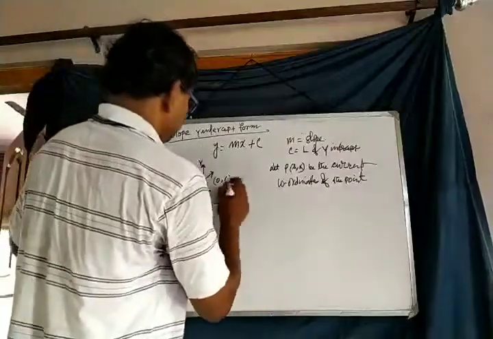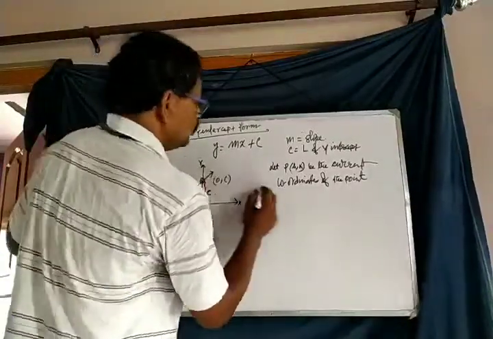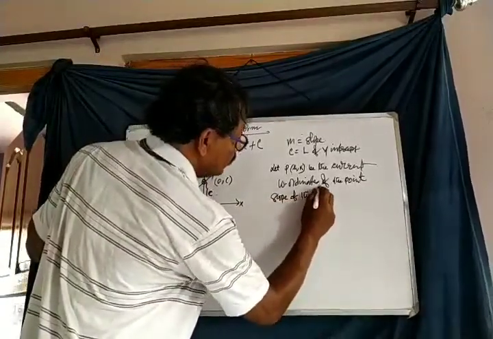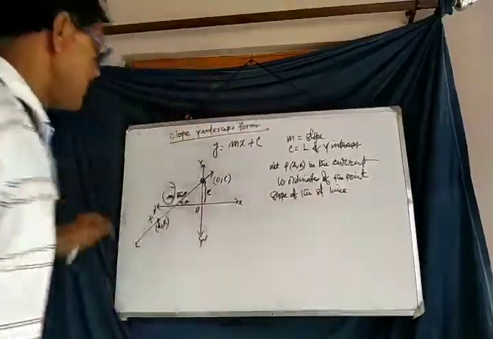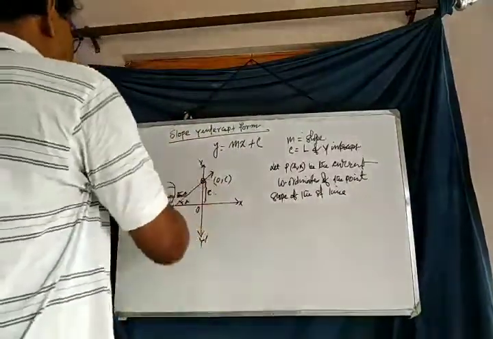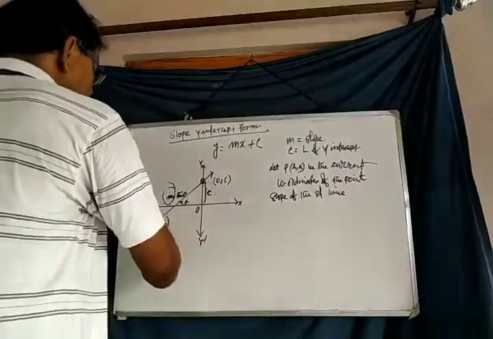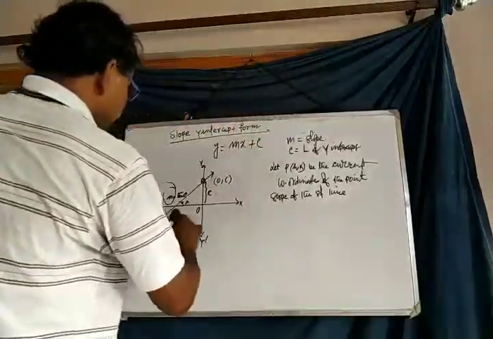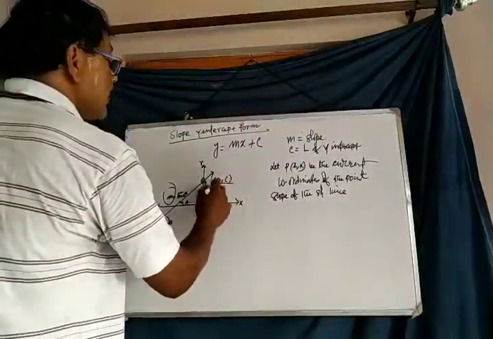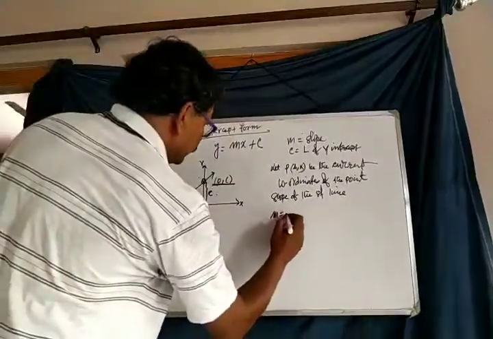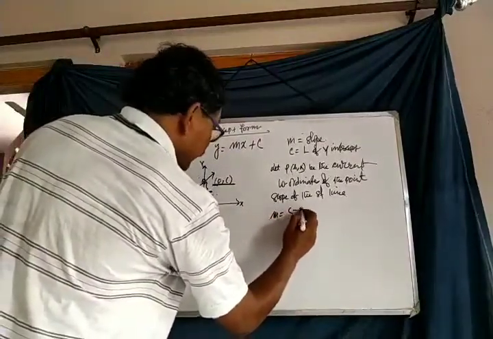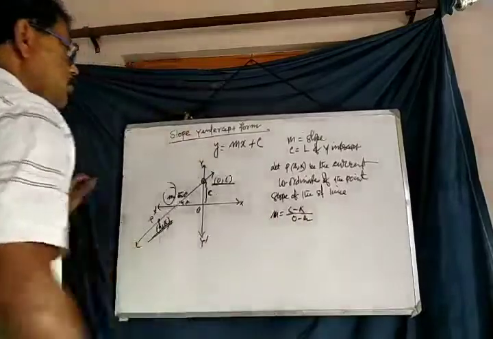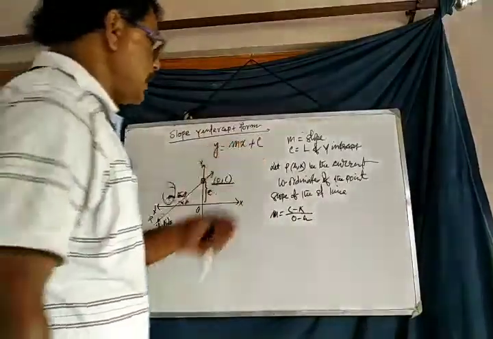Therefore, the slope of the straight line: this is x1, y1, x2, y2. We know the slope is equal to y2 minus y1 by x2 minus x1. If we consider h, k as x1, y1 and 0, c as x2, y2, then the slope m equals c minus k by 0 minus h, because the slope is given as m.